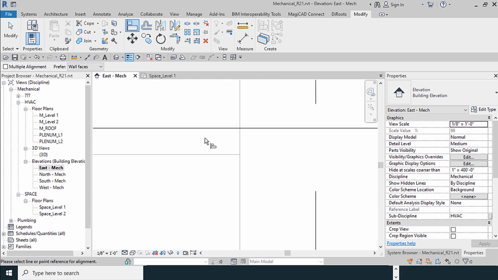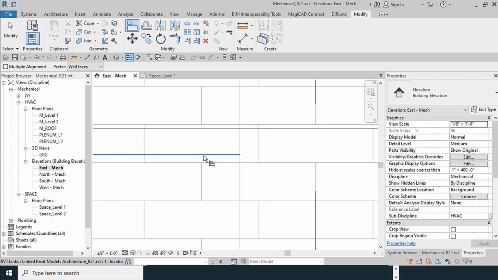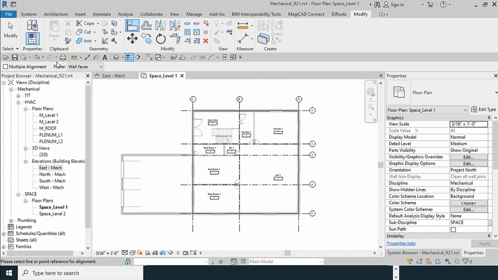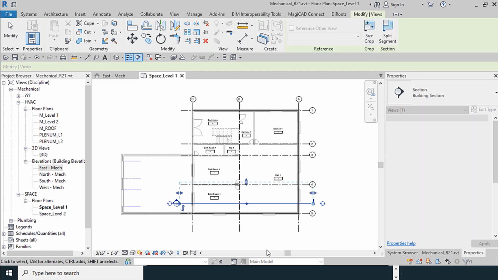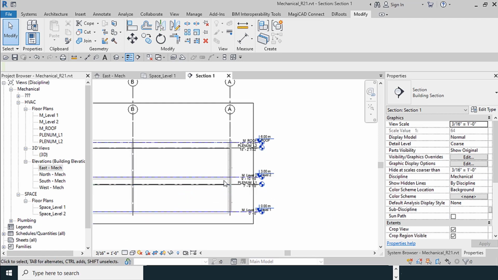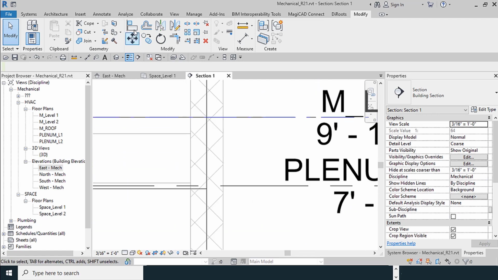aligning. Here we have lots of errors. I made a section here. I just double click for regulating. I select align.